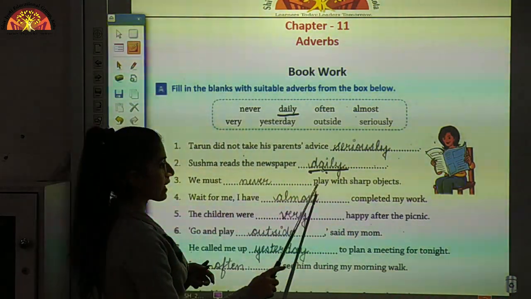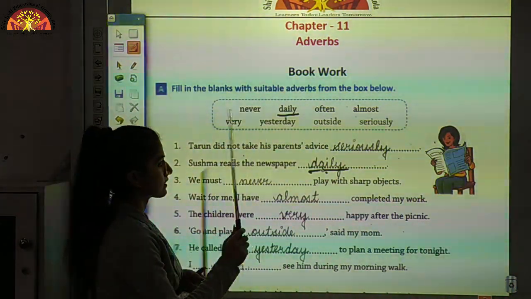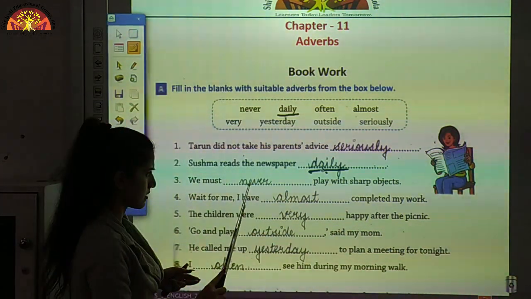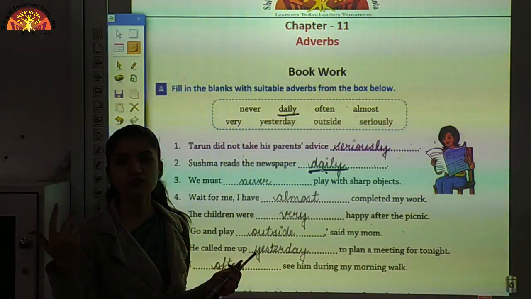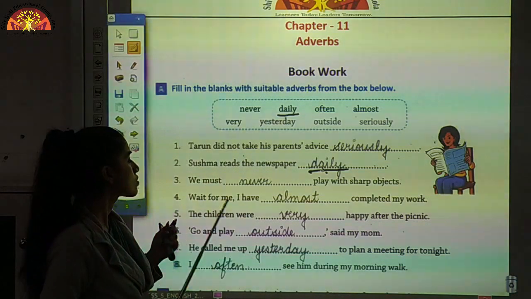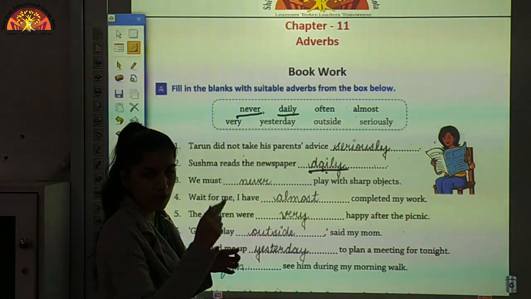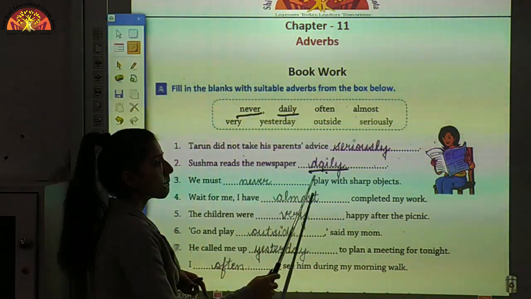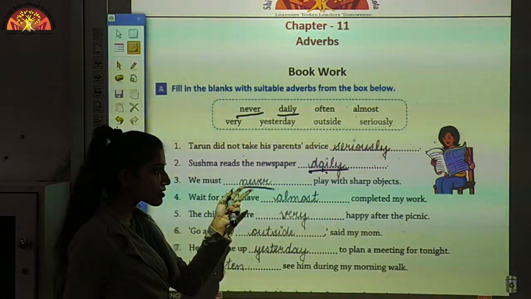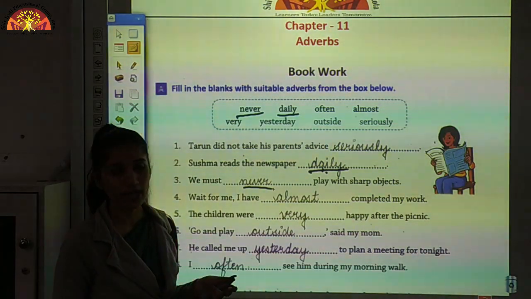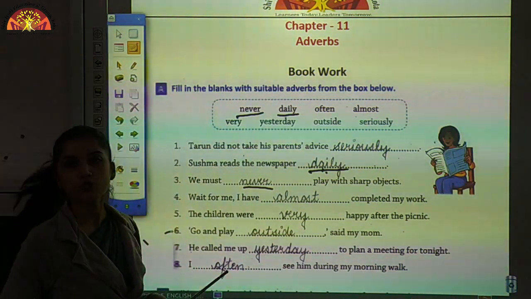Now let's take the third one. We must dash play with sharp objects. If I take yesterday, we must yesterday play with sharp objects. No, it is a wrong formation of the sentence, isn't it? So what is the correct one? That is never. We will take never from this strap. We must never play with sharp objects. This is your safety measure also, and you should follow this. So in this way you have to do this exercise.